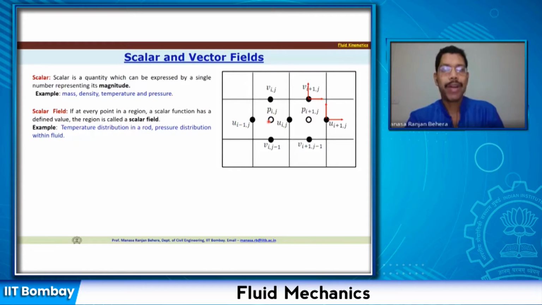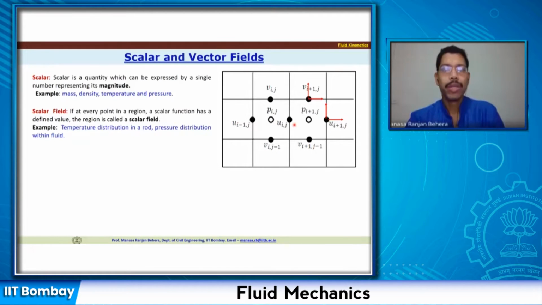If at every point in a region the scalar values are defined, then the region is called a scalar field. What we have seen here is a discrete point, but in a continuous fluid you have the value at every location. So it could be the distribution of temperature, distribution of pressure all over the domain.